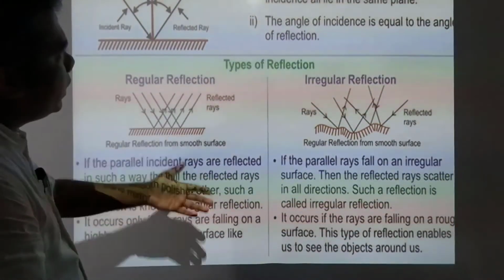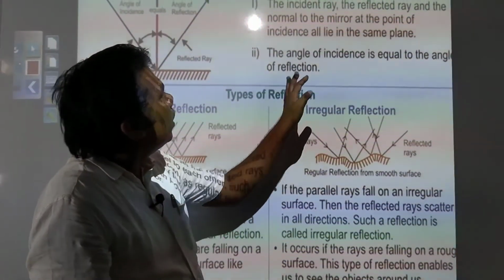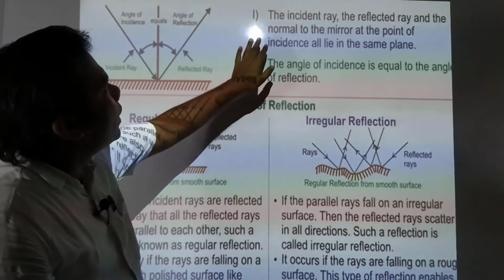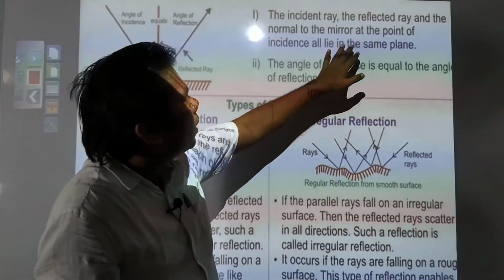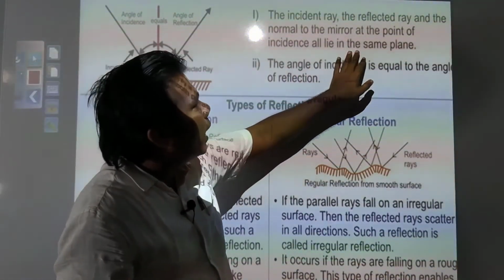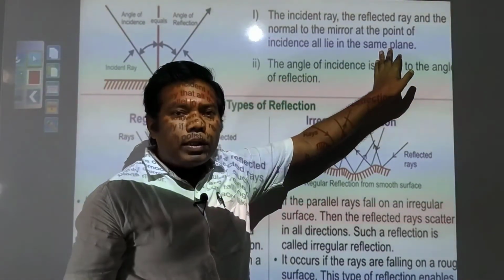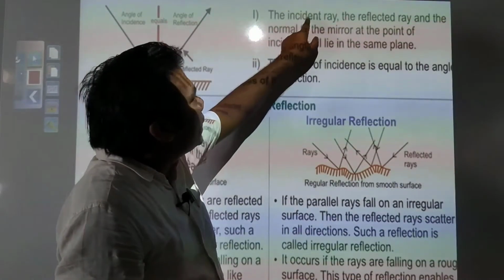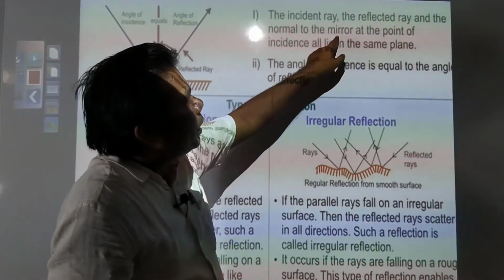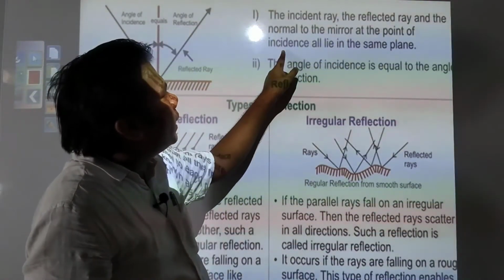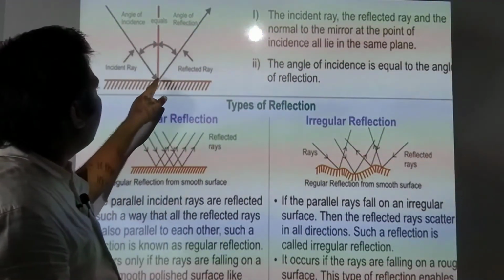Then, just now we have seen the laws of reflection. The incident ray, the reflected ray, and the normal to the mirror at the point of incidence all lie in the same plane.